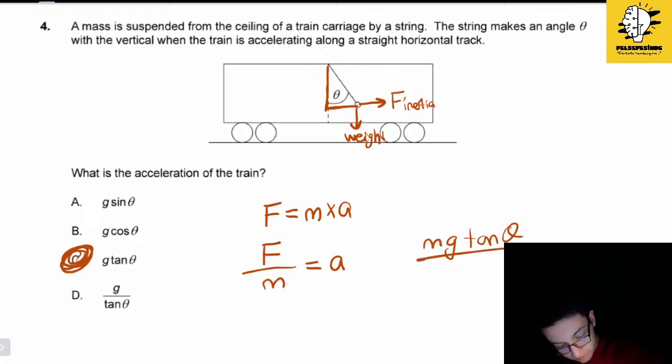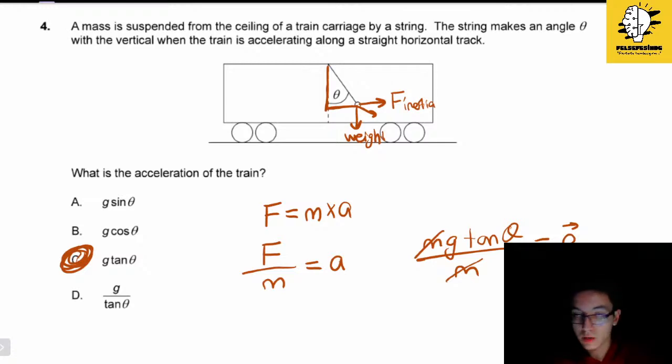The resultant force would be in this direction, and it is already shown by the direction of the string as well. Our m's will cancel each other out, and we will be left with the acceleration being equal to g tan theta. Is it okay?